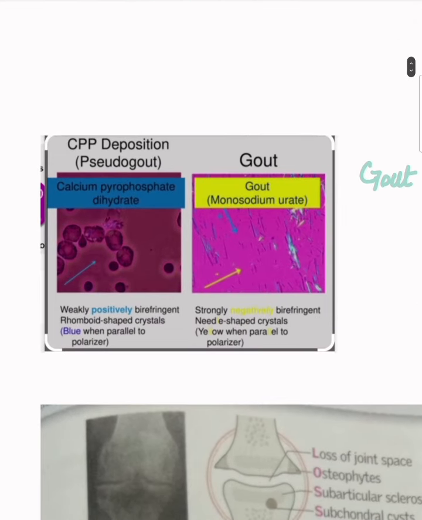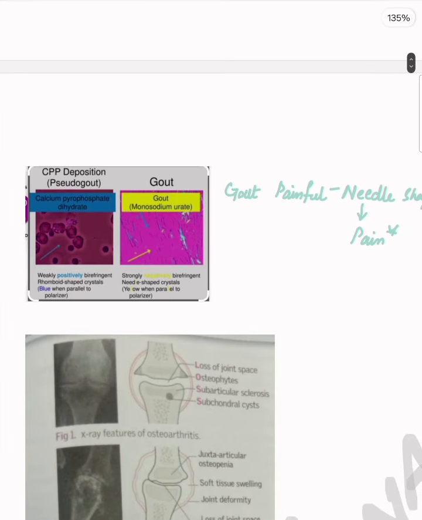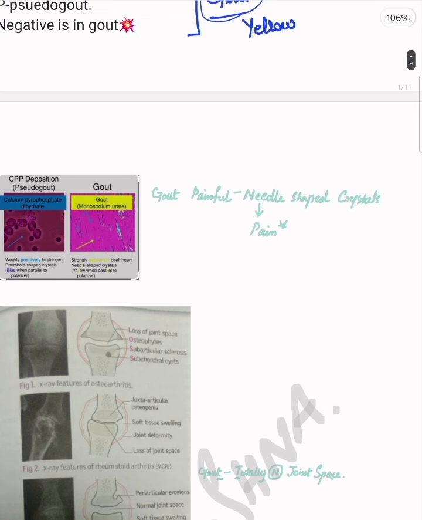Gout is the deposition of monosodium urate crystals in the form of yellow crystals that are negatively birefringent, and pseudogout is basically calcium pyrophosphate dihydrate crystals that are positively birefringent, showing blue color under polarized light. These two are important diseases because gout is mostly painful. Pseudogout is not that painful as gout.